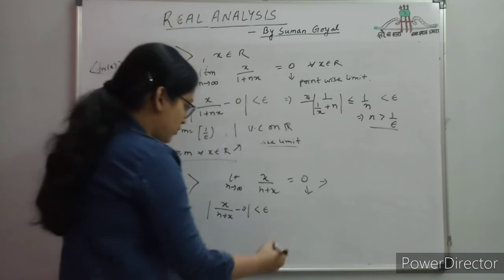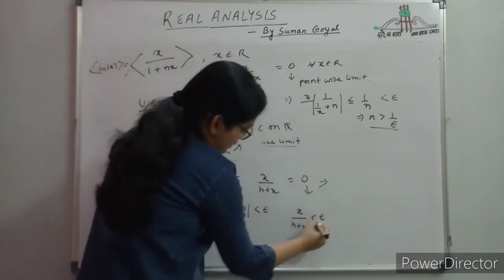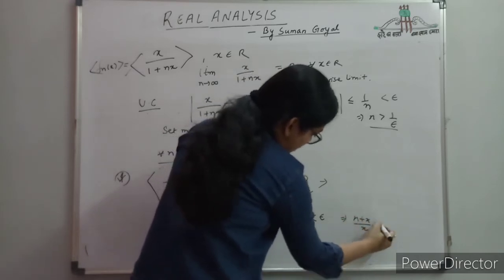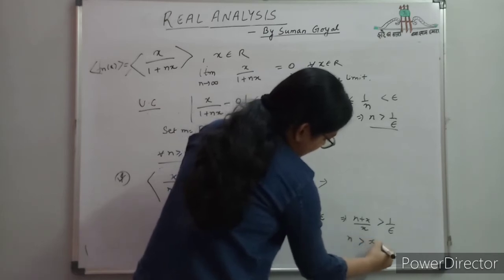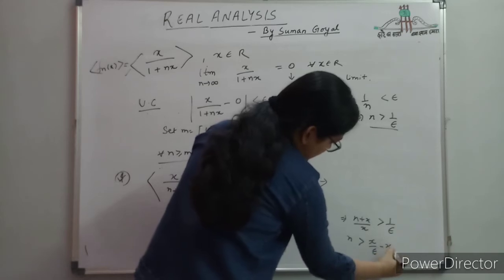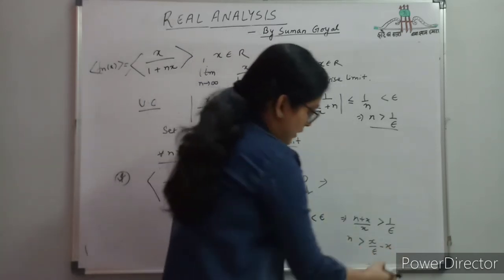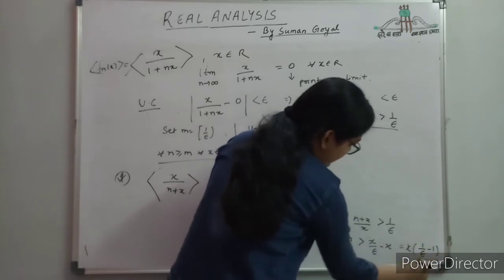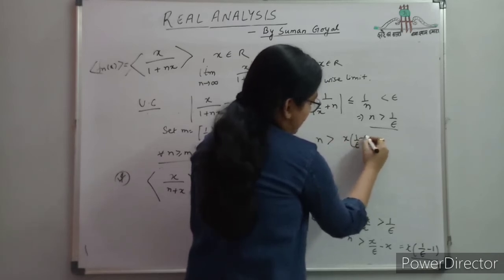So from here, n plus x upon x greater than 1 by epsilon, n greater than x by epsilon minus x. This is computation; we just have to find a function of x and epsilon in terms of n. So this is equal to x times 1 by epsilon minus 1. So n greater than x times 1 by epsilon minus 1.